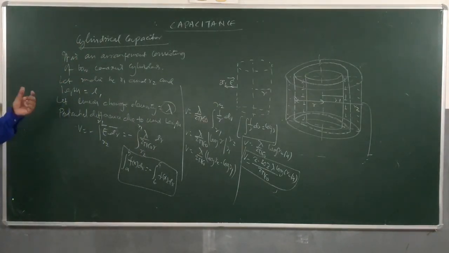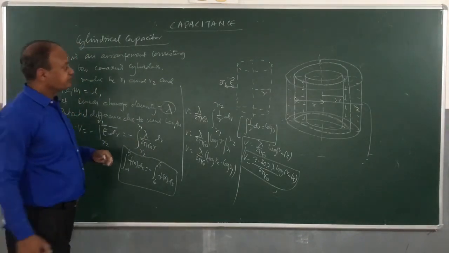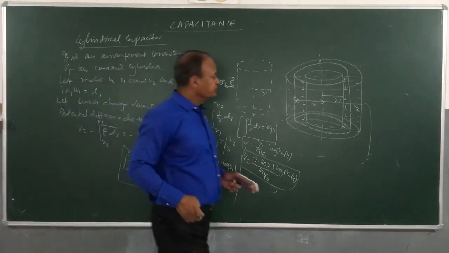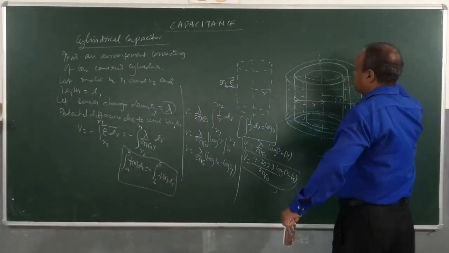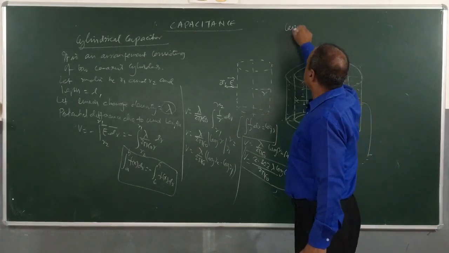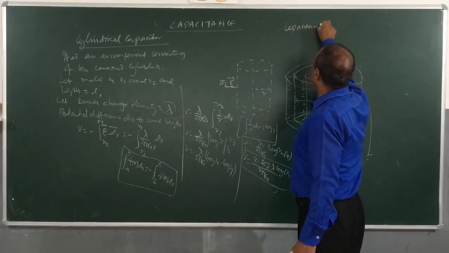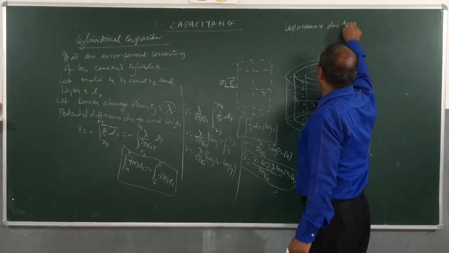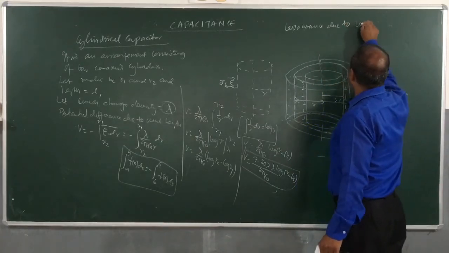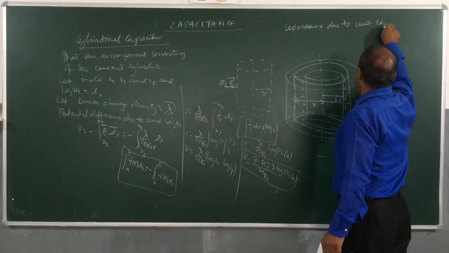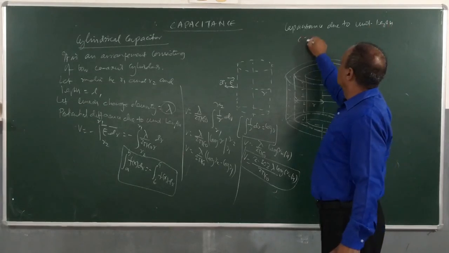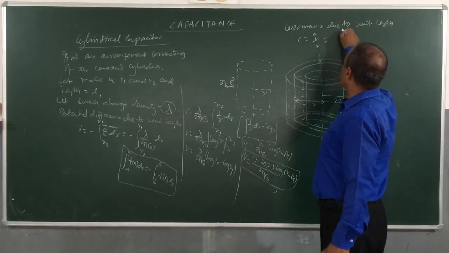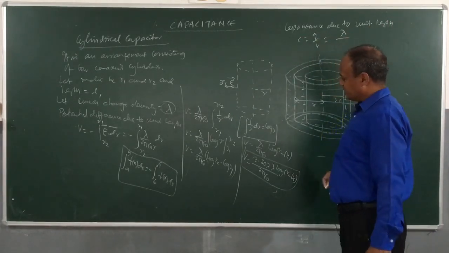So I will calculate now the capacitance due to unit length. Therefore, capacitance due to unit length C is equal to Q by V, and Q is lambda, and V we already calculated here.